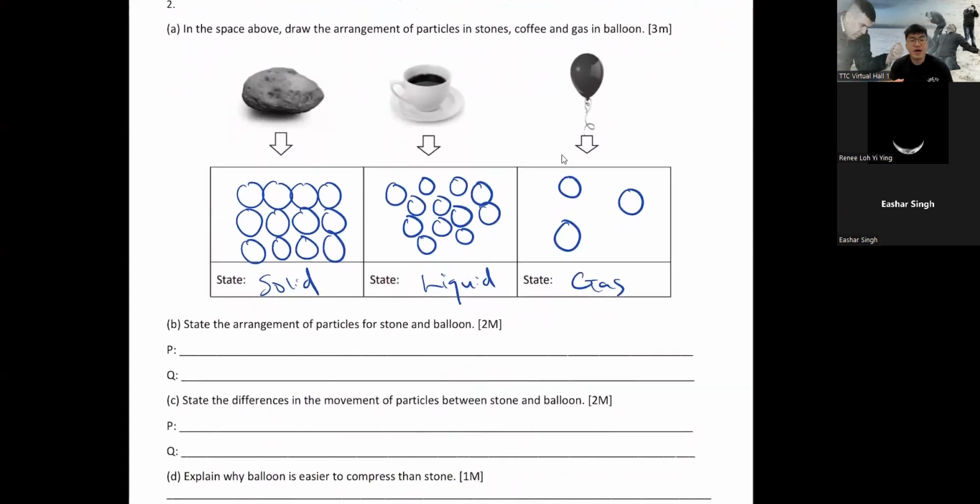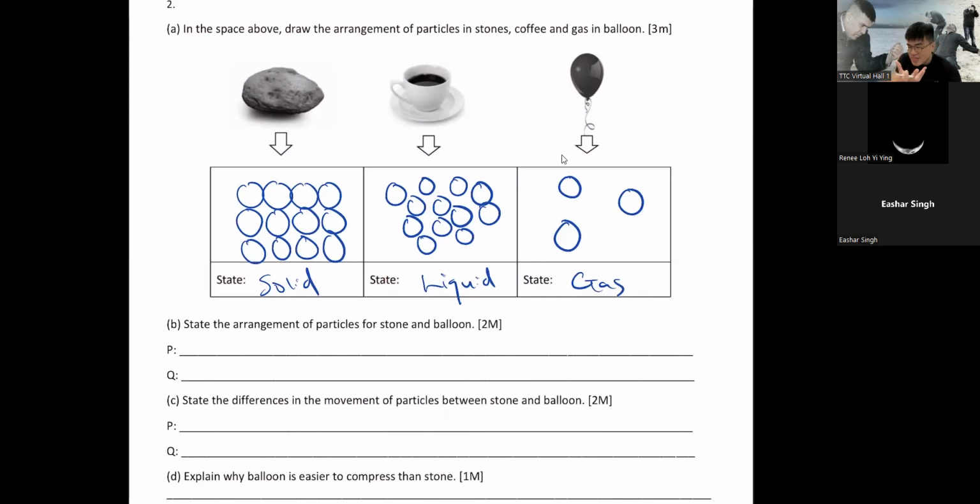Oh yeah, last time our students asked me, sir, is honey a liquid? Is water a liquid? Yes, they are both liquid. But why is it different? Why is honey so sticky? Why is water so watery? This one, you will learn in university next time. That is called viscosity.